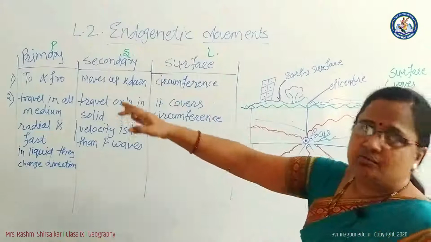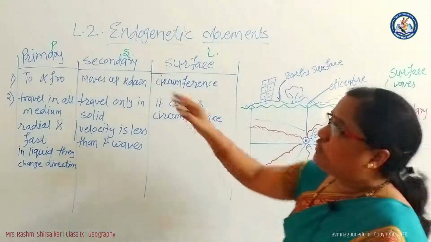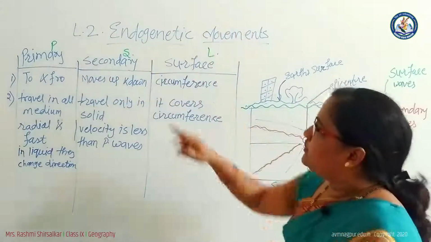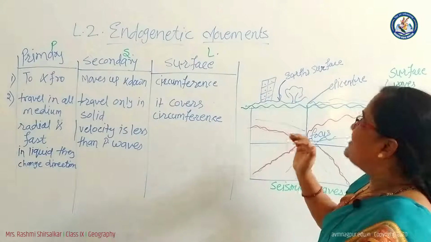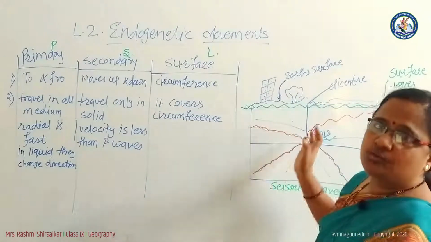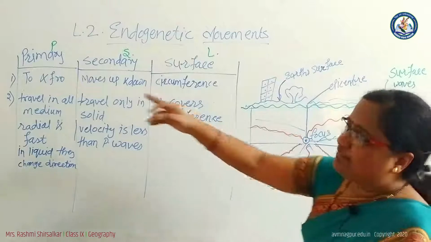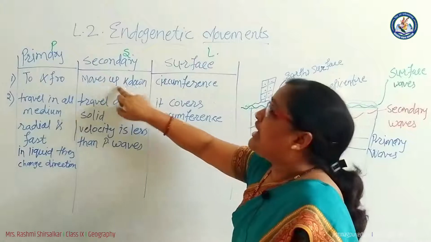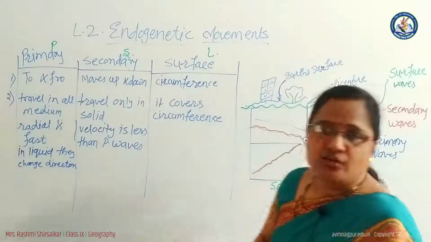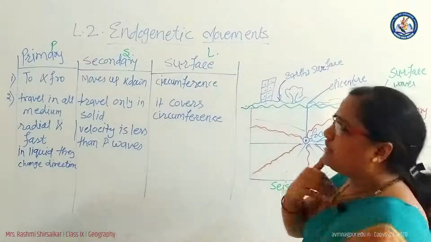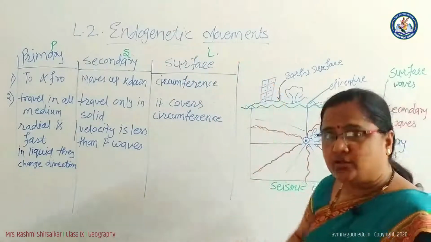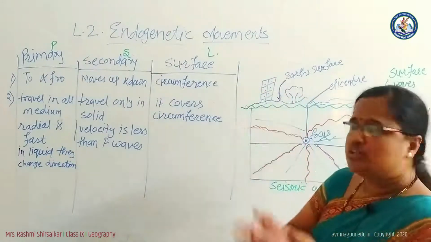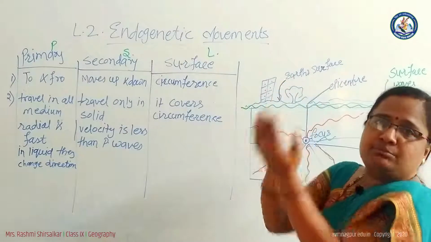Now when we compare primary waves, the P waves, to secondary waves, that is the S wave. Secondary waves travel from the focus after the primary waves, and these waves move up and down. As the primary waves move to and fro, forward and backward, the secondary waves move up and down. From the interior of the earth, the energy moves up and down. So the surface of the earth moves up and moves down.